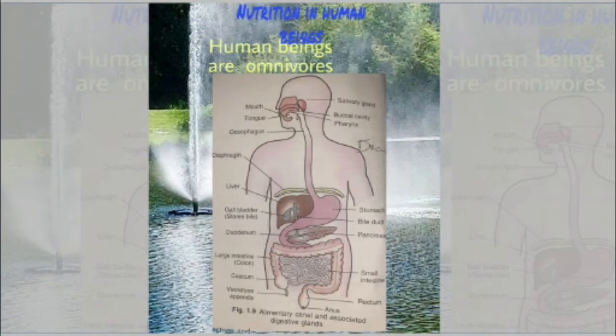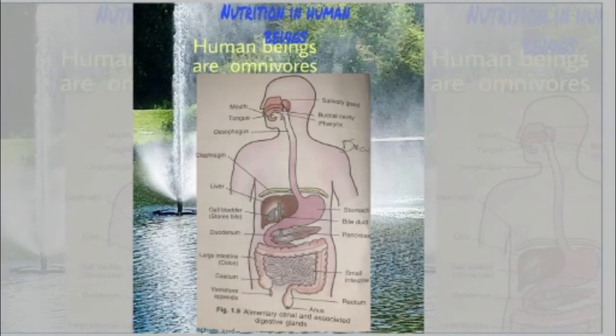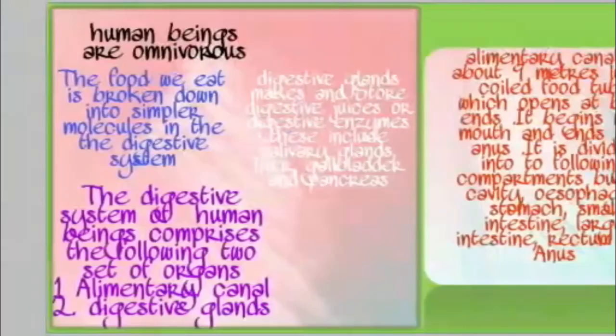Human beings are omnivorous, and they feed on different parts of plants like root, shoot, fruit, seeds, etc. They also consume animal products like eggs, milk, meat, etc. When we start with nutrition in human beings, the food we eat is broken down into simpler molecules in the digestive system, and the digestive system comprises two sets of organs,